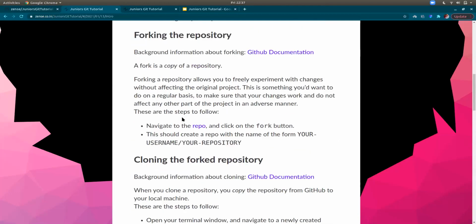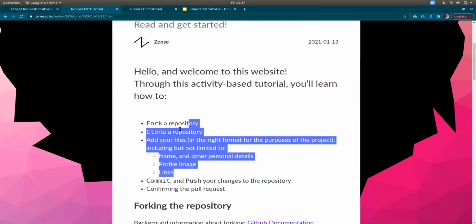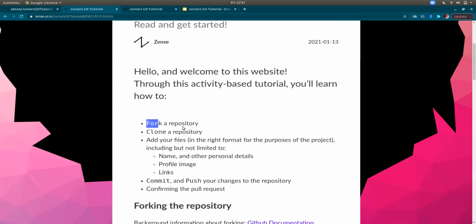So what I will be doing is just following what this instruction says. Till now, I've forked the repository and cloned it. Then add your files in the right format, and add your name, personal details, profile image, links and all. Then commit and push changes and confirm the pull request. That's all you have to do.